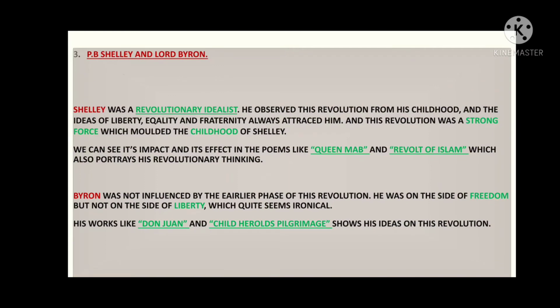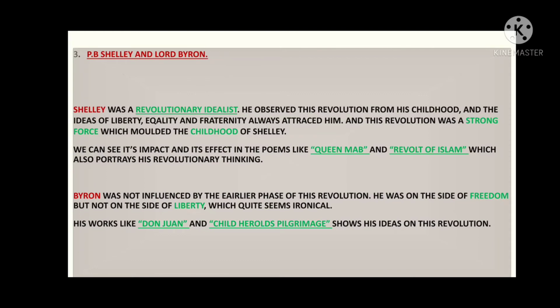P.B. Shelley and Lord Byron. So Shelley was a revolutionary idealist. He observed this revolution from his childhood, and the ideas of liberty, equality and fraternity always attracted him. The revolution was a strong force which molded Shelley's childhood. So here we can see that Shelley was also very much influenced and inspired by the French Revolution. In fact, Shelley is considered a revolutionary idealist. He is known for his revolutionary idealism.